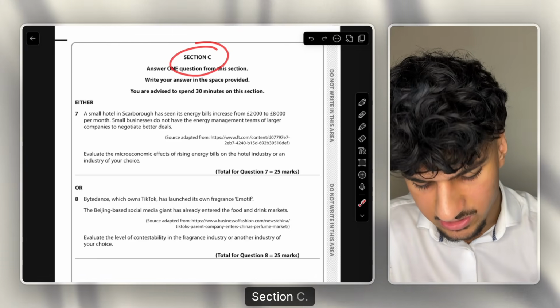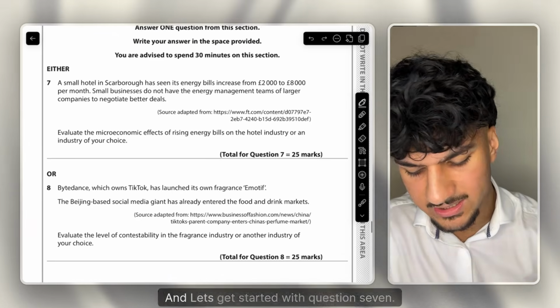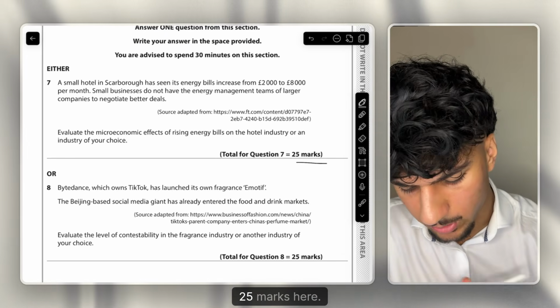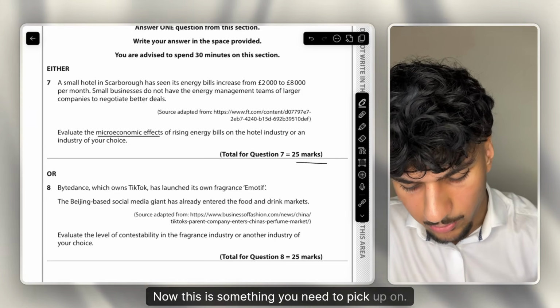2024 Paper 1, Section C. Let's have a look at these 25 mark questions. Let's get started with question 7, of course 25 marks here. So evaluate the microeconomic effects. Now this is something you need to pick up on.